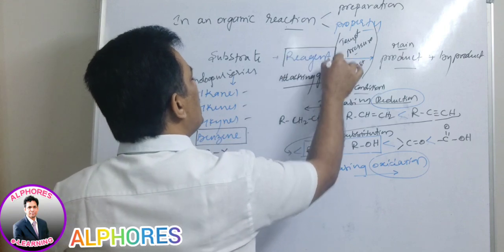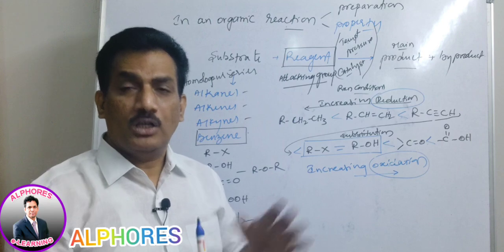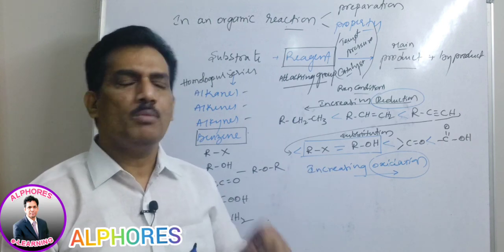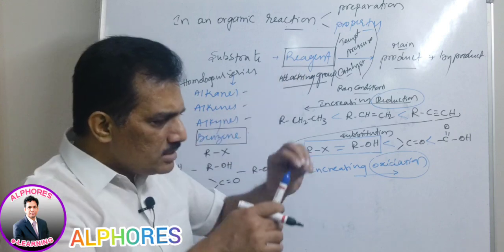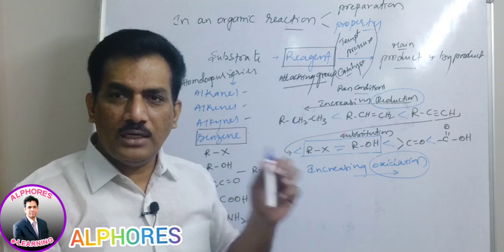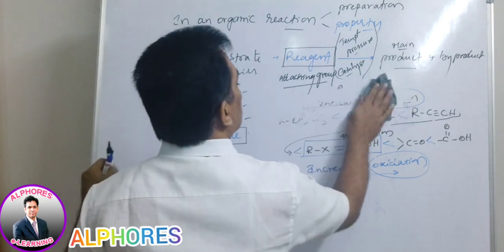Reagents are so many, and students are getting confused because of so many reagents. But remember, even though reagents are so many, the attacking groups released from those reagents are only 3 types.